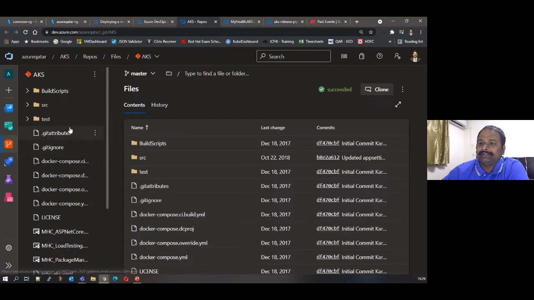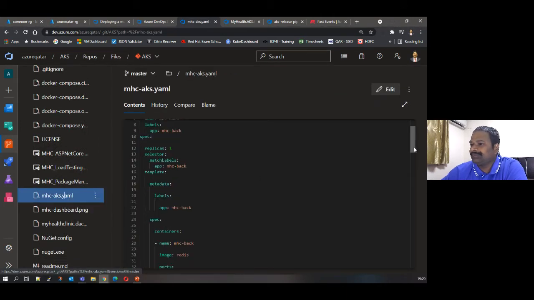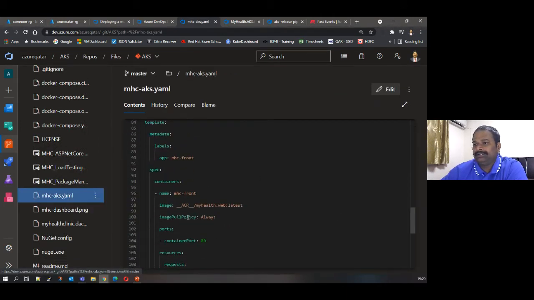Here, if you see the mhc.aks file, you see here the ACR name. What happens? This replace token will replace this ACR name. Since this is the variable which you are giving in the pipeline, the variable will replace the ACR name here.